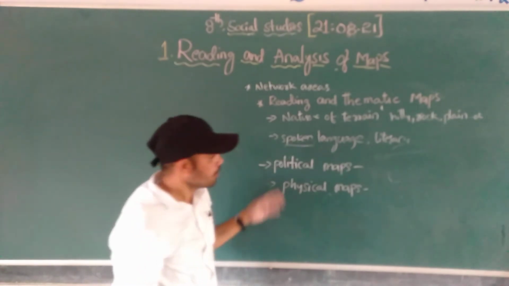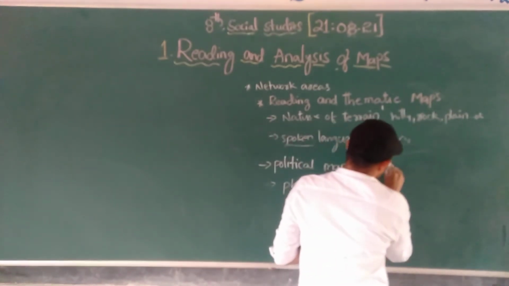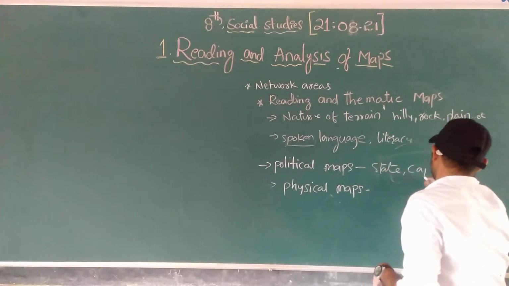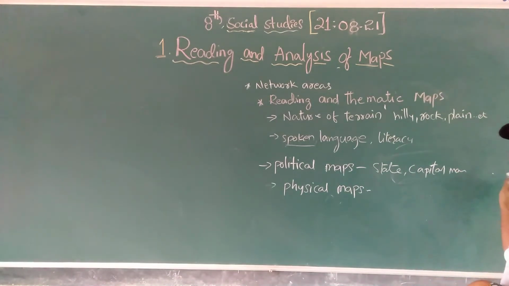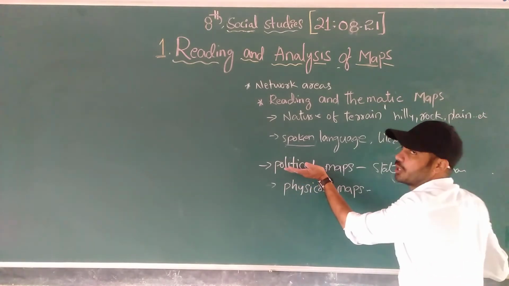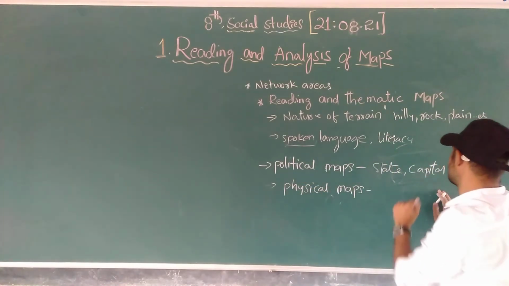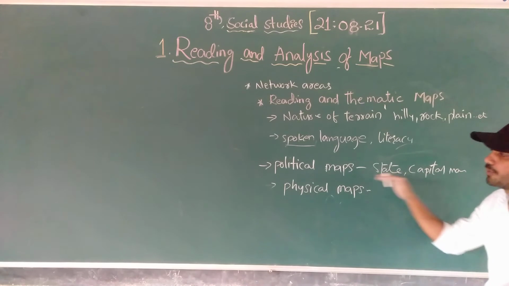And the political map shows the state, capital, mandals, villages, all those things. We can easily consider the state, mandal, village, all those things as the political map.